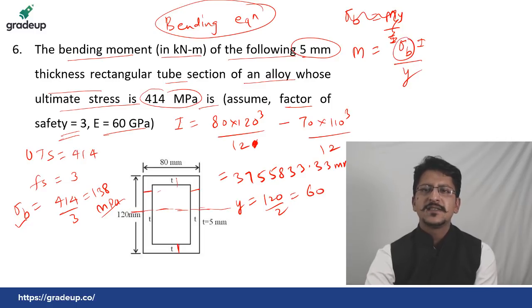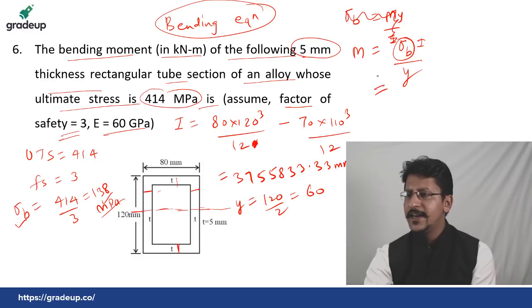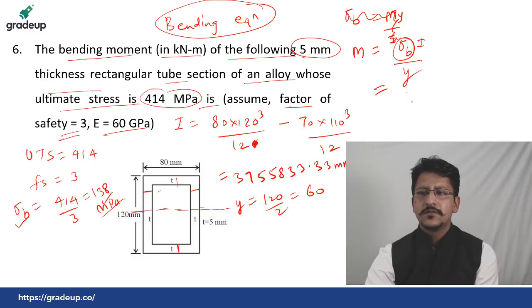Okay, sigma B you have found out, 138. So just using this formula, find out the value of M. You should get it as 8.